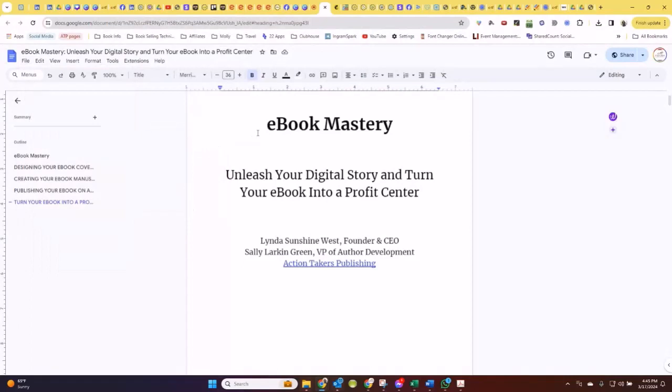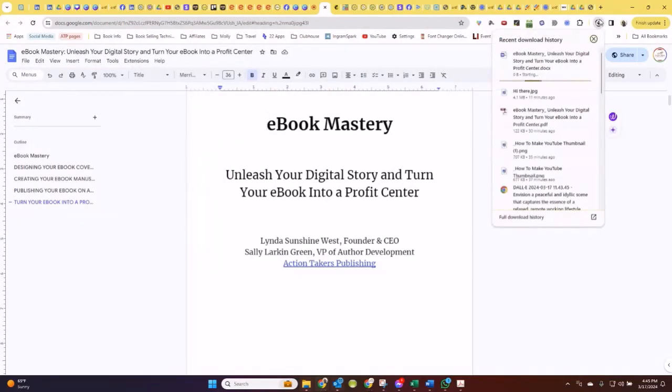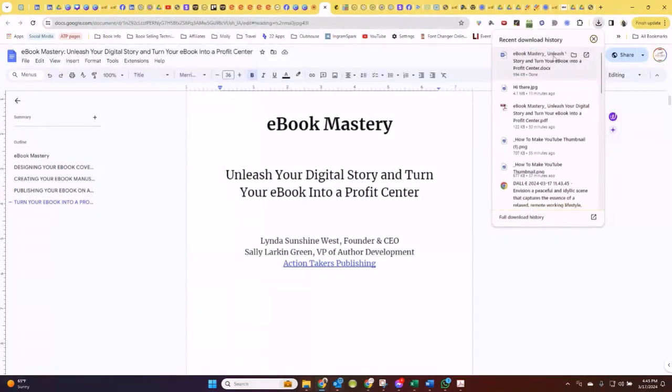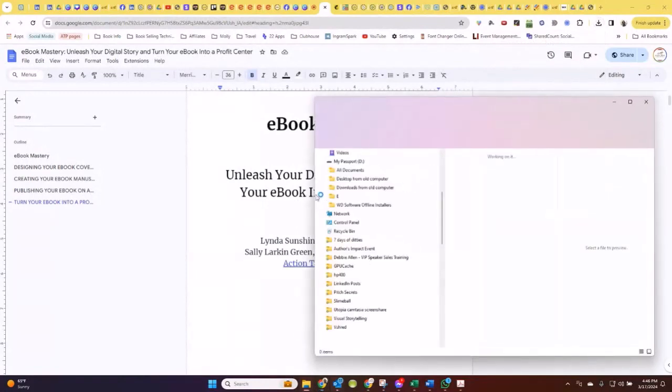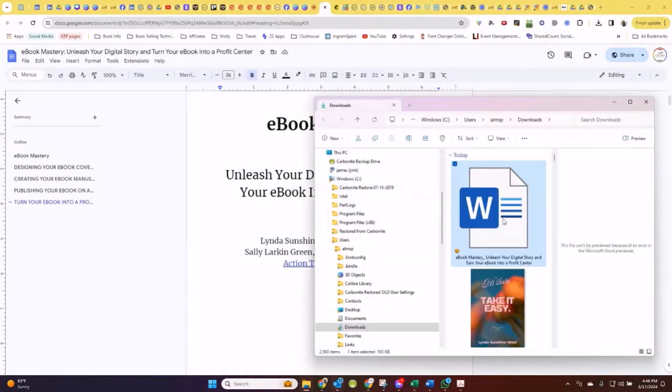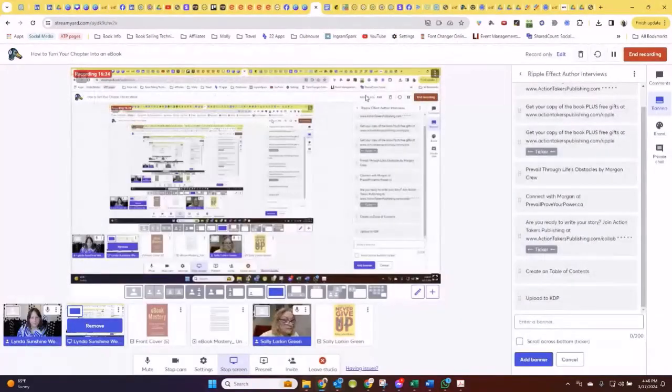So I'm going to select that and it is going to download. It's downloading right here. Here's my downloads folder. It's downloading it and it is done. So there it is. It's sitting in my downloads folder, Sally. There you go. So now, what's our next step?